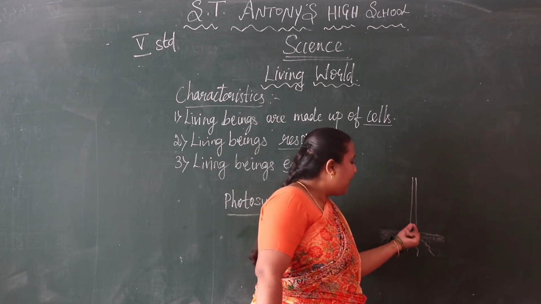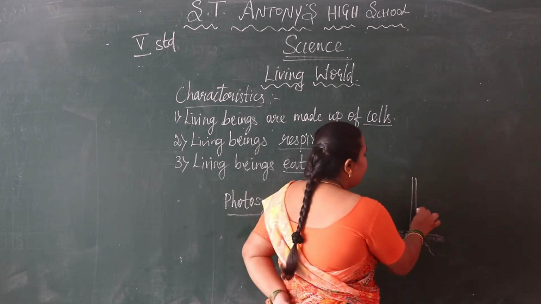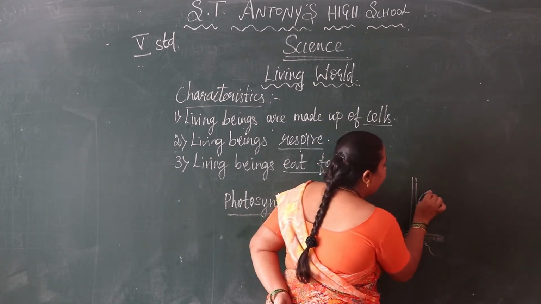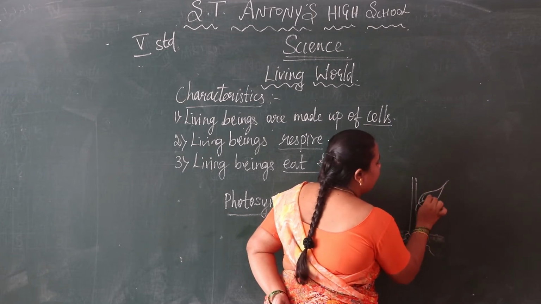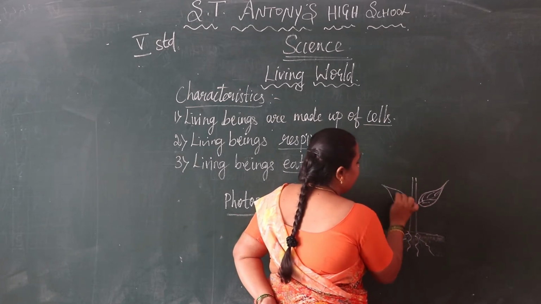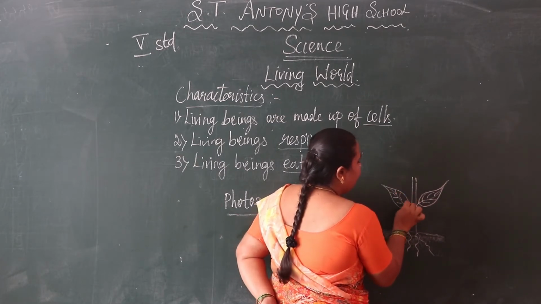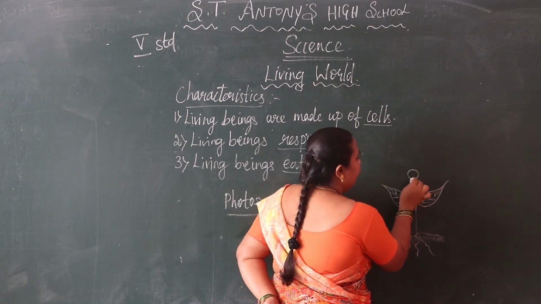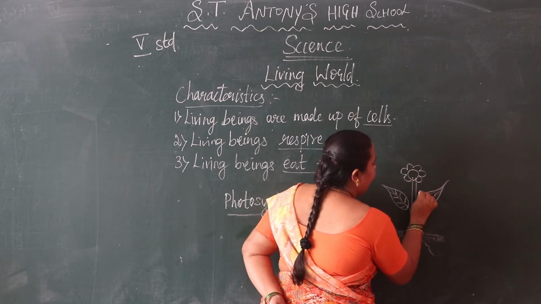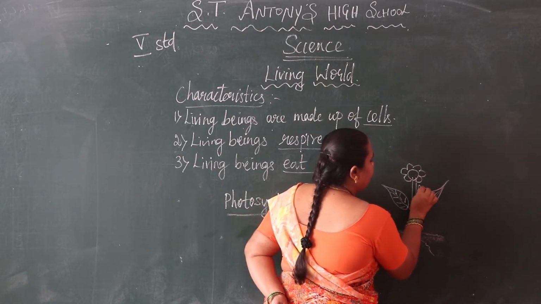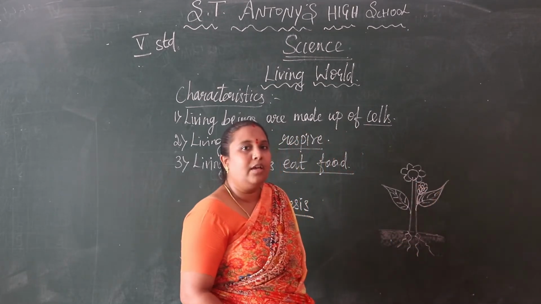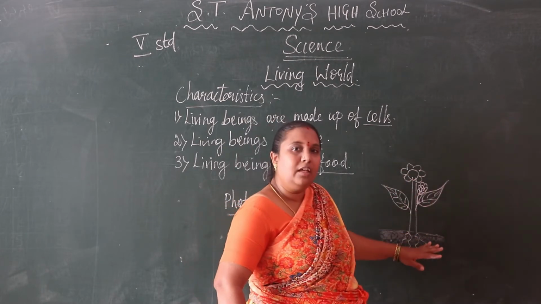Here the plant is having roots and the plant is having a stem. Then the plant is having leaves and flowers. After that the plant is having fruits also, or any other parts. So now these are the parts of the plant.